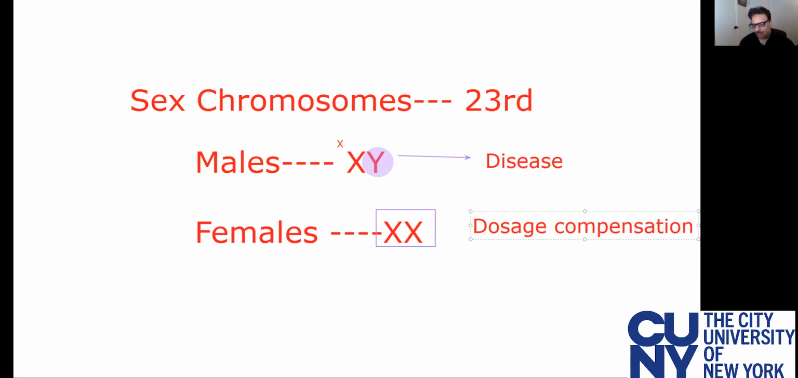So if the X is damaged in a male, males will always show the disease. But in a female, if only one X chromosome is problematic, then the second X chromosome, which is normal, will rescue the diseased chromosome. Unless both the X chromosomes are bad in females, a female will not exhibit disease. So this is the case that we see in color blindness.